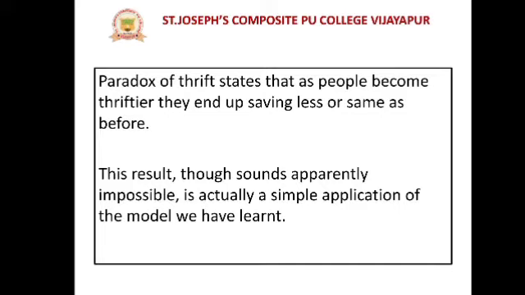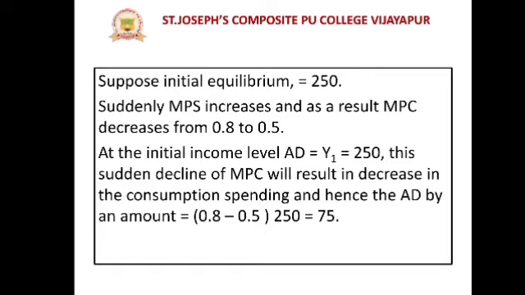individual spending nature will increase the total savings, meaning the economy's savings. Example: suppose the initial equilibrium is equal to 250. Suddenly, the marginal propensity to save, as you know, MPS increases, and as a result MPC decreases.